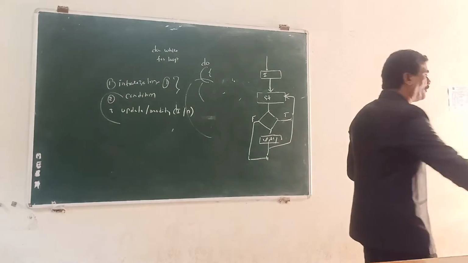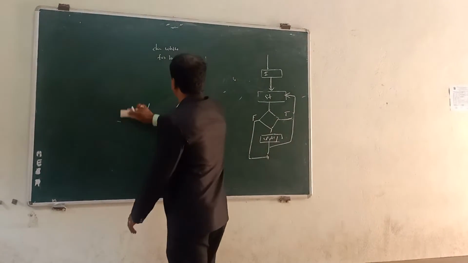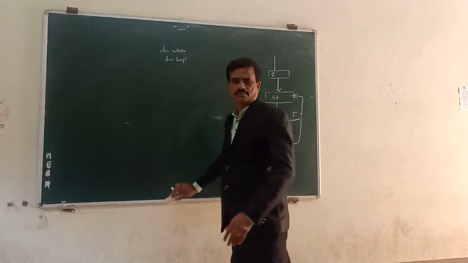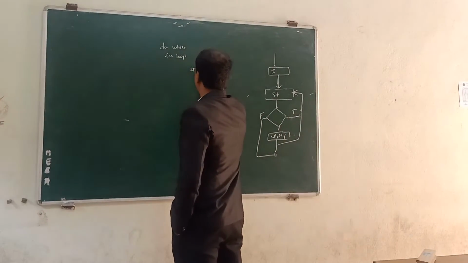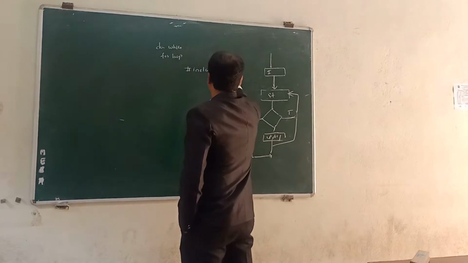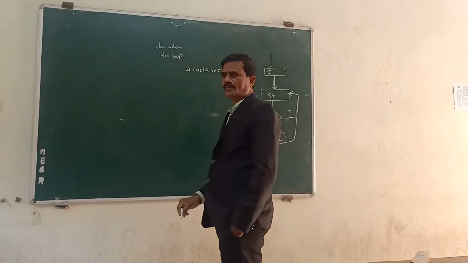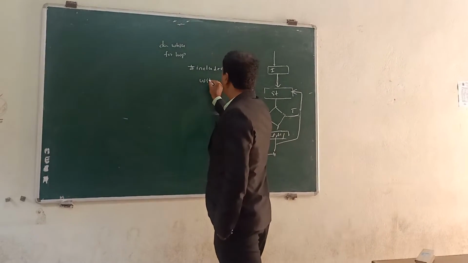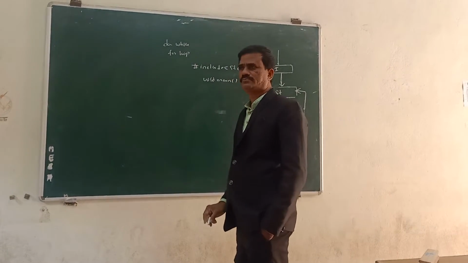So come to one simple program for your better understanding. Hash include is mandatory for all programs; it is a preprocessor directive. You can take void main.